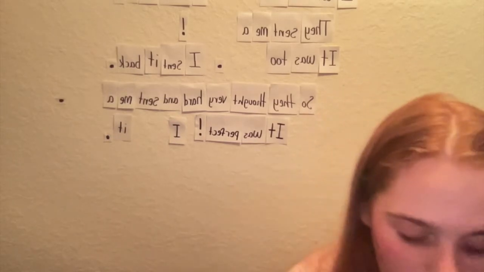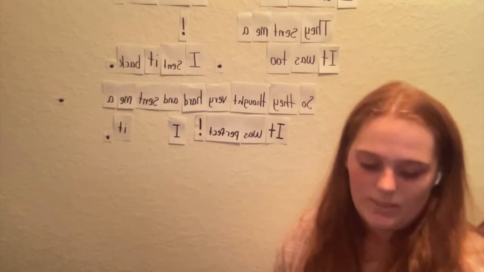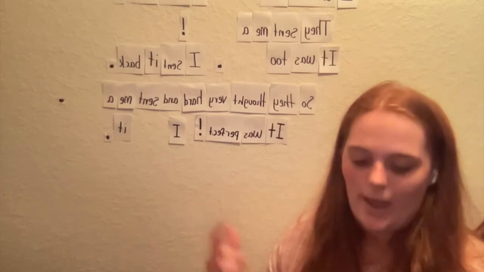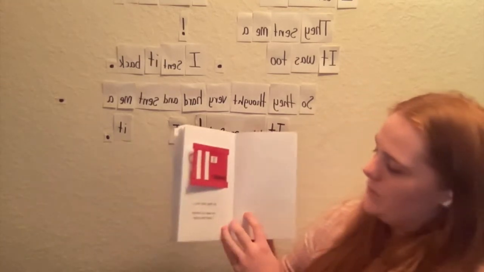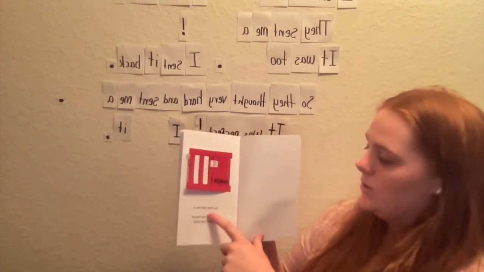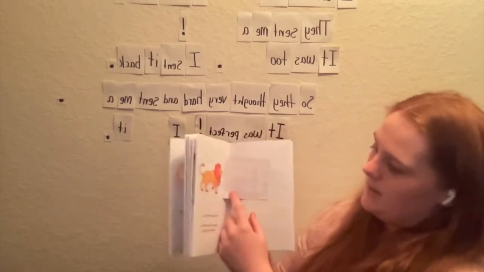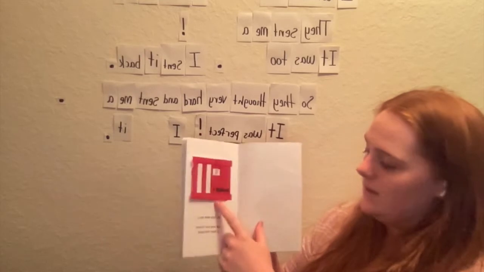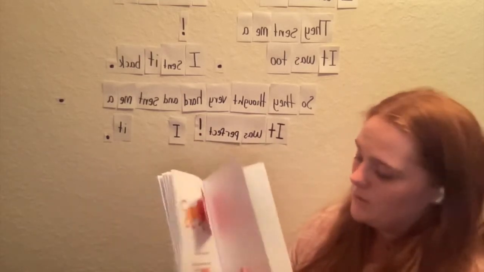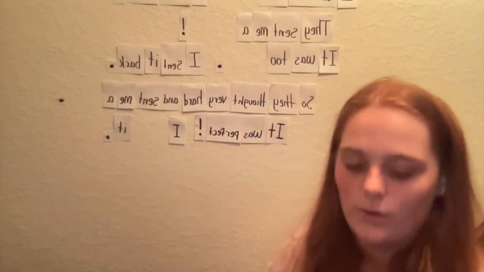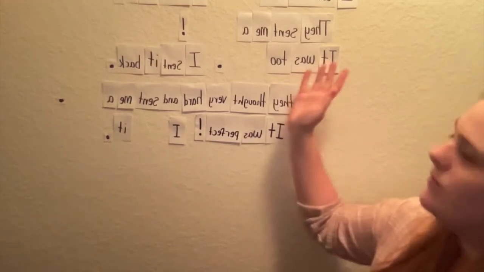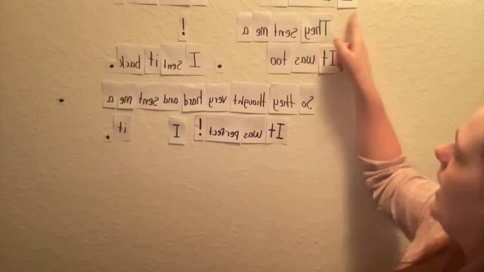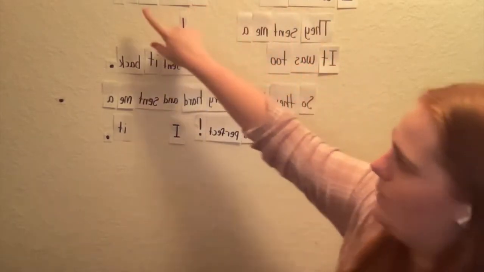All right, now let's see if we can rewrite some of this, because when we're reading that, we can hear a pattern, right? So we can see that they keep sending him these animals, but he always says, so they sent me a blank. And in this case, it's a lion, but he was too fierce. But we can replace those words to make our own story. So let's talk about this. I have the pattern up here, right? We have, I wrote the blank to send me a blank.